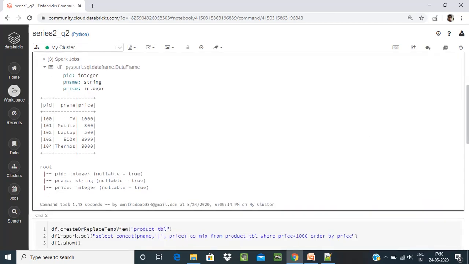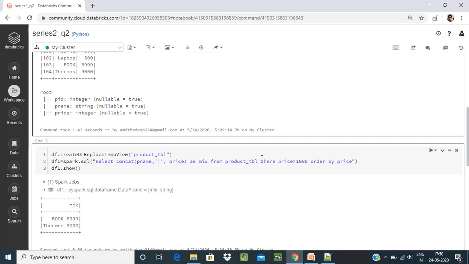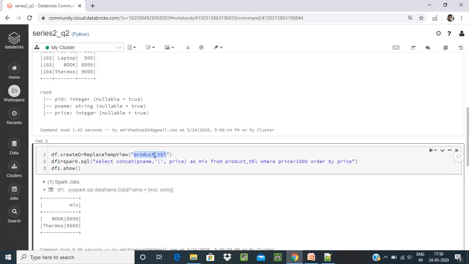After that the question is saying that while writing the data we have to give a pipe, the price should be greater than 1000, and the data should also be ordered by price, in ascending order. So firstly what I did is dataframe.createOrReplaceTempView productVL. What this function basically does is, whatever data is in the data frame, it makes a view table, a temporary table, and the data is stored there temporarily.